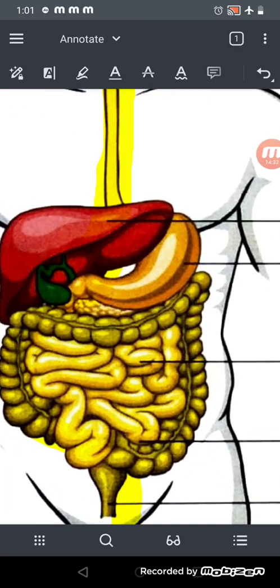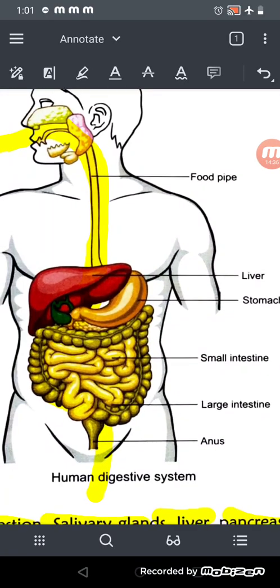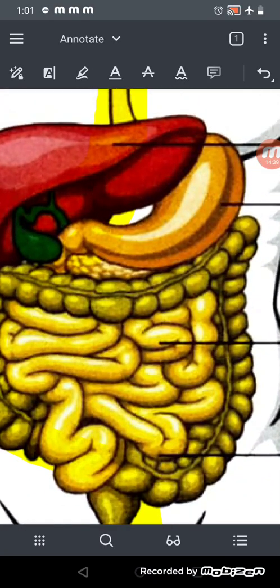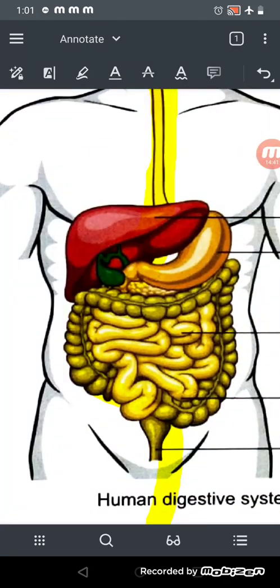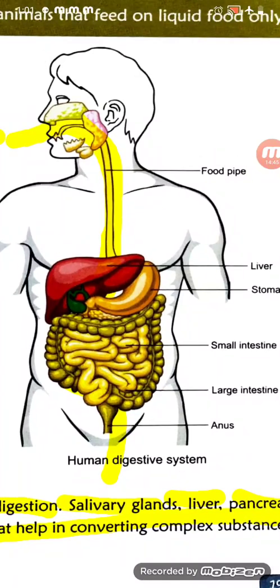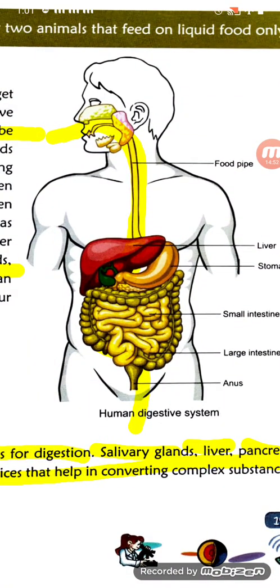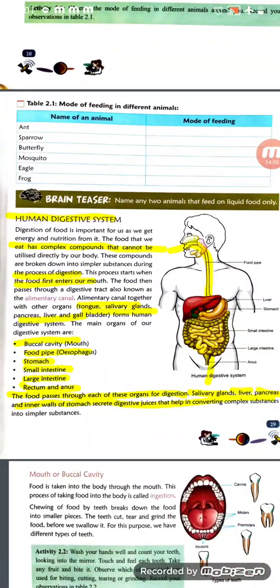Then this part is called the stomach, which crunches our food, and here is the pancreas, which secretes the pancreatic juice. The inner one is called the small intestine, and the outer one is called the large intestine. And this is the anus, right? This whole process works together for the digestion of food, for the digestion of nutrition.